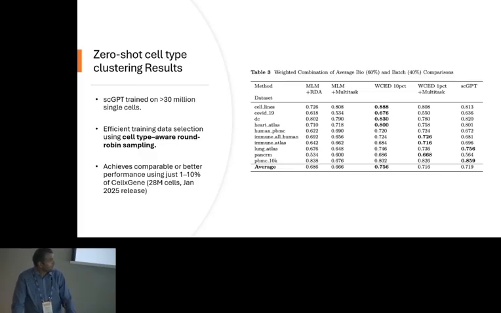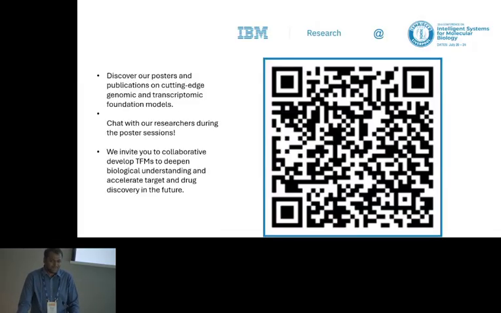especially in the third column, we were able to significantly outperform on zero shot cell type annotation. So do we really need this much data? Do we need these big foundation models that can take a lot of this data? We are inviting the community to experiment, collaborate with us, come join us, talk to us. We were 10 to 15 people here, traveling from different countries, representing IBM Research. So yeah, thank you.